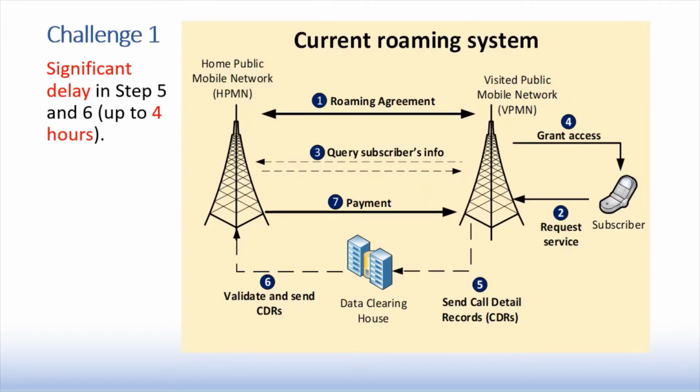I will present a bit more detail about challenge 1. As you can see in the current roaming system, when a subscriber finishes using the services, the visited network will send the call detail records to a data clearing house, which will then process and send these records to the home network so that the home network can pay the visited network according to the roaming agreement. However, the transmission of these records takes too long, up to 4 hours.